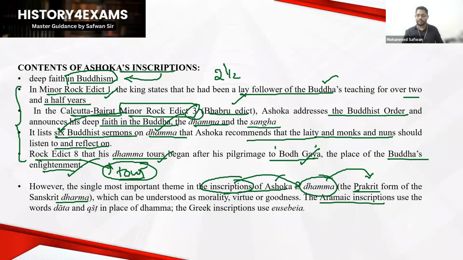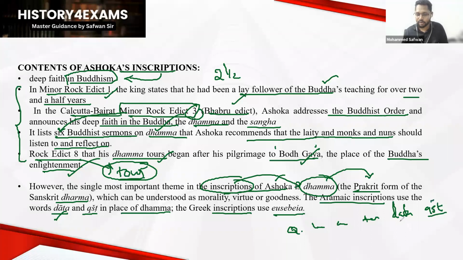The Aramaic inscription in the northwestern part of the country uses a different word in place of Dhamma, and the Greek inscription uses Eusebia. So for the next examination, you may get another type of question: in ancient India, the term in Aramaic refers to what?